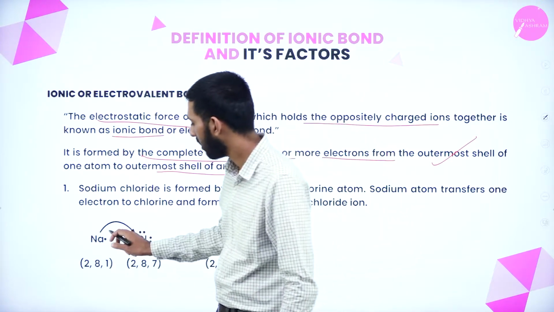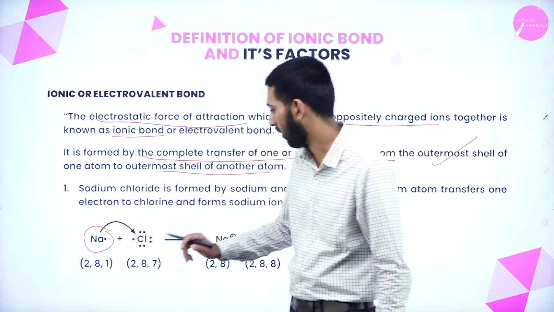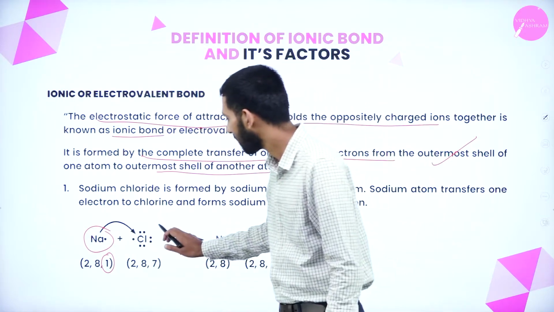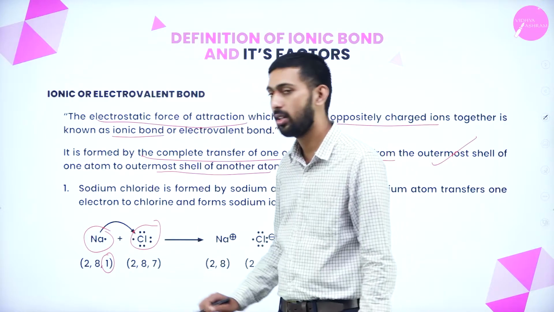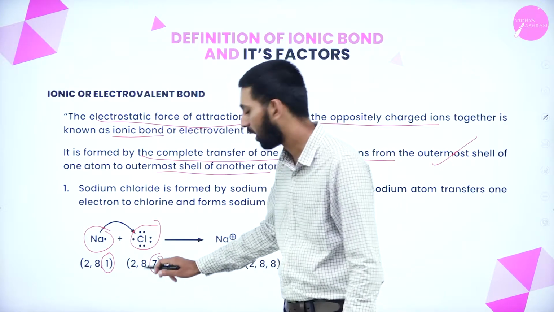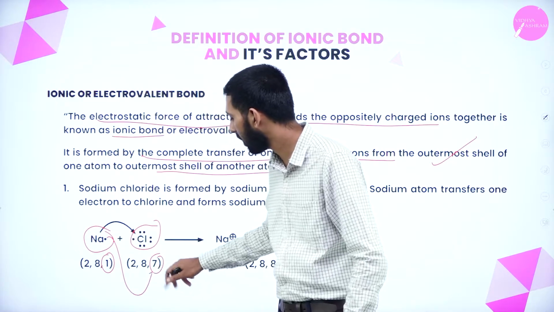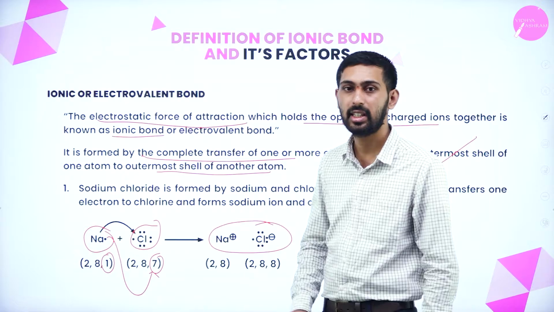Now let us take a sodium atom. How many valence electrons are present in sodium? It is only 1. Okay. This is the valence electron which is present in sodium. And now let us consider one chlorine molecule. Chlorine. Okay. Here its valence is 7 and it requires one more electron. So it abstracts one electron from sodium. So it forms Na plus and Cl minus.